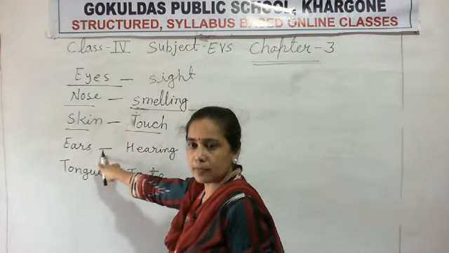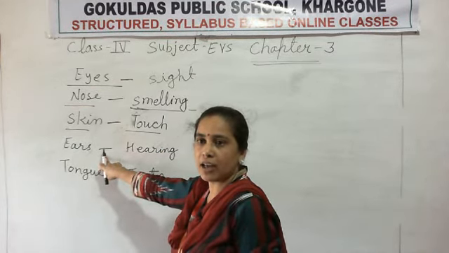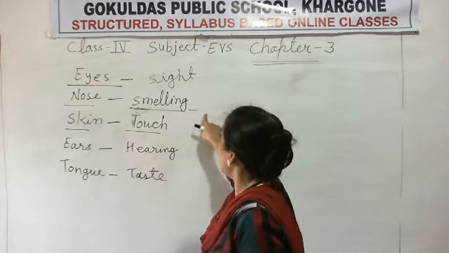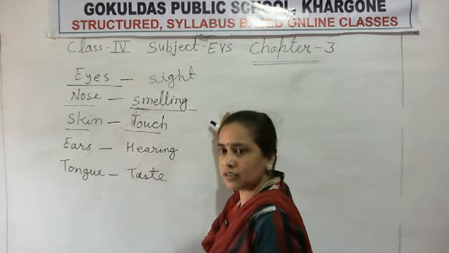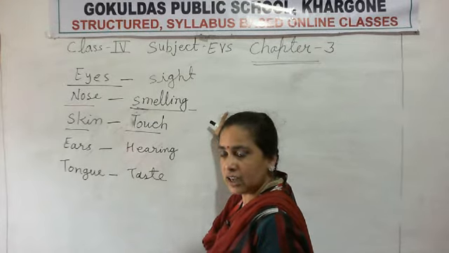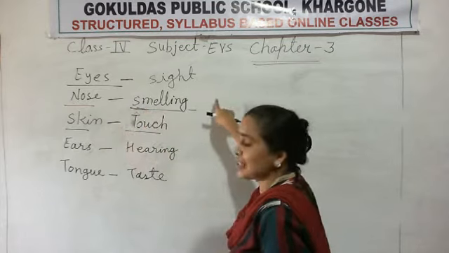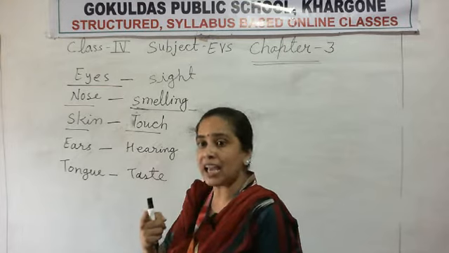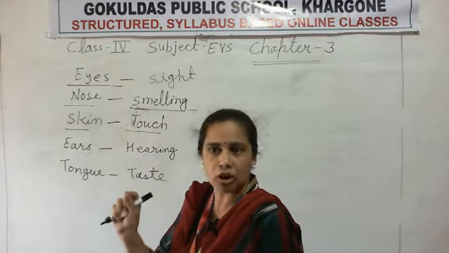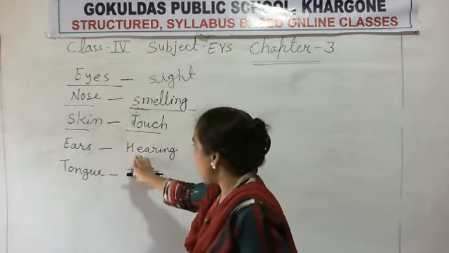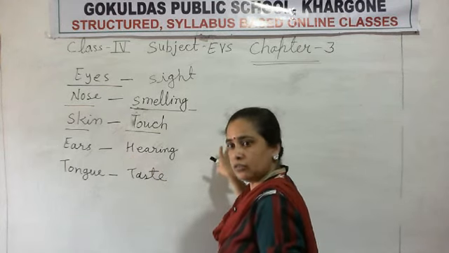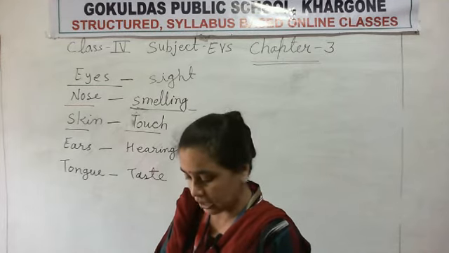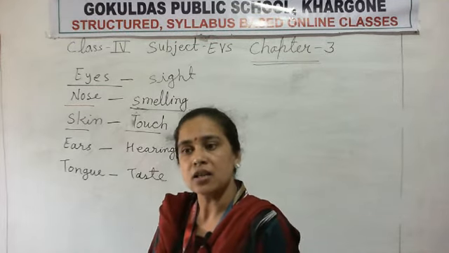Now ears, I showed you one example. I only lip sync and put my finger on the words and not tell you any word that is given here, and after that I thoroughly read all the sentences for you. It means your ears, when I lip sync only, at that time you do not listen to my voice, and after that I read all the sentences, you listen to my voice. It means your ears help you to hear the sound.